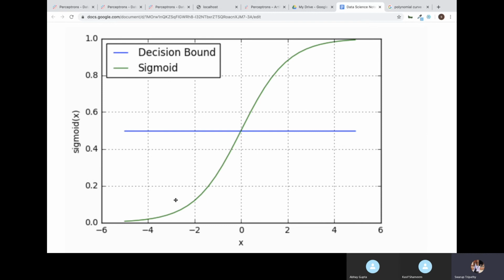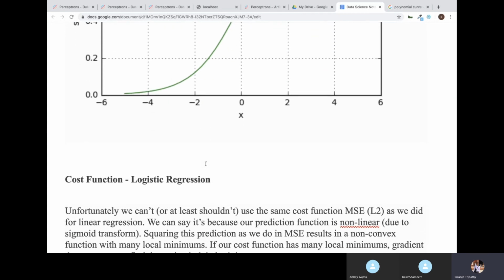Suppose you have two classes. Classes are nothing but categories. Suppose class 0 means the loan didn't get approved, and class 1 means the loan will get approved. You will say if my probability for that variable is more than 50%, then the loan will be approved. If it is less than 50%, the loan will not be approved. So what is the chance of the loan being approved? Based on this sigmoid, we can easily decide if the loan will be approved or not. This is what we get from the logistic equation.